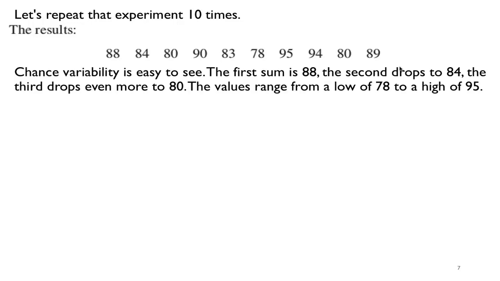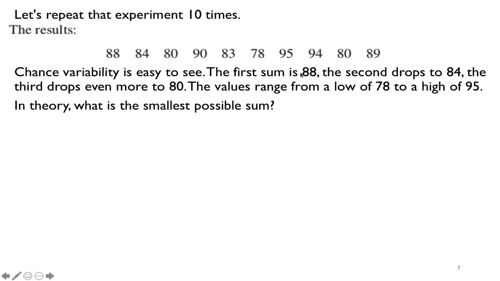And notice that we want to understand chance variability, meaning that when I do this many times, do these numbers vary a lot or do they vary a little? How do we measure that variability? So the first sum is 88, and then it goes down to 84, down to 80, and then it gets as high as 95. So let's look at these numbers and try to understand them a little bit better.